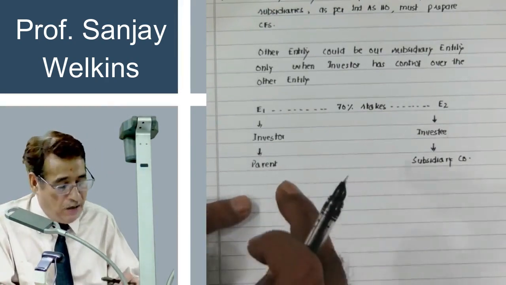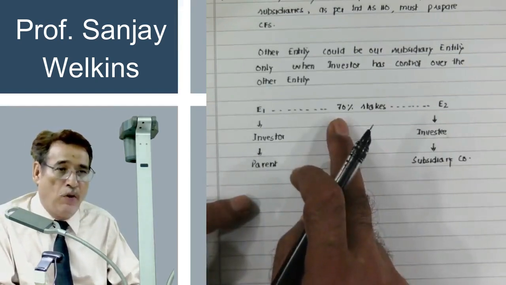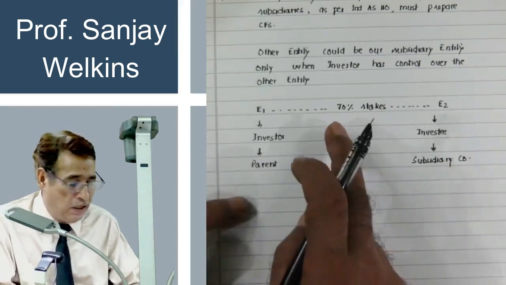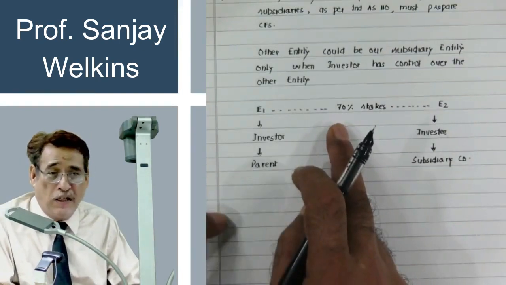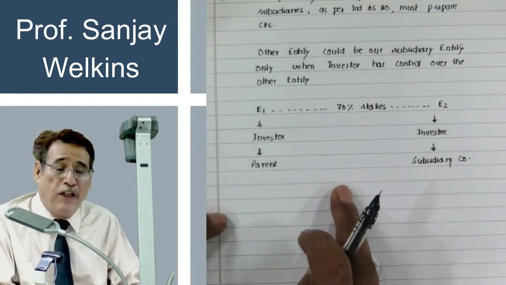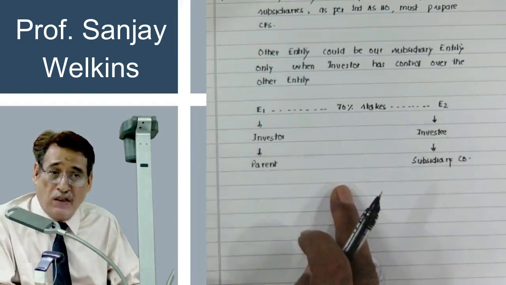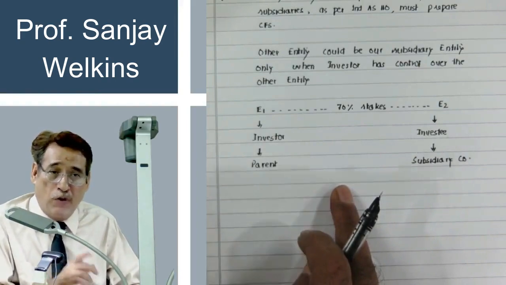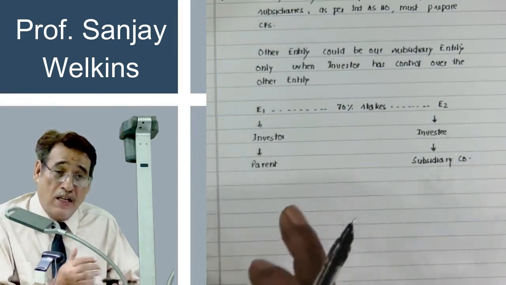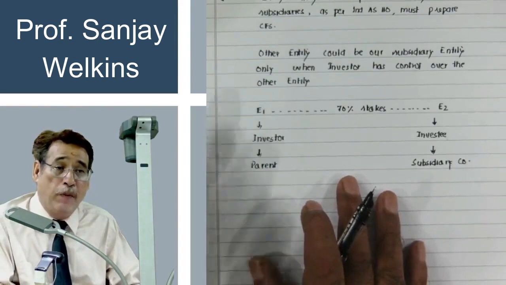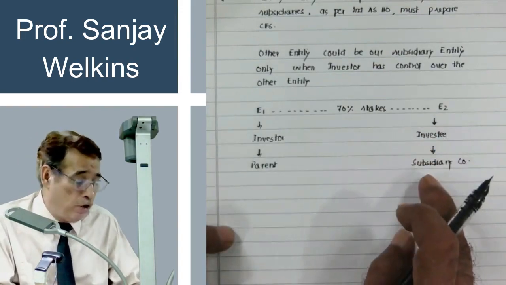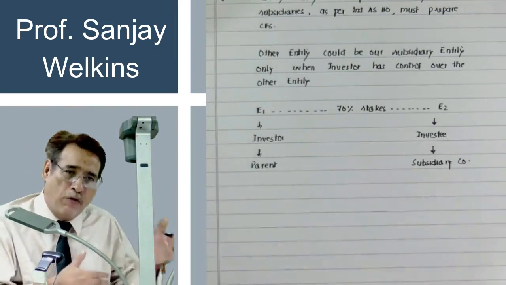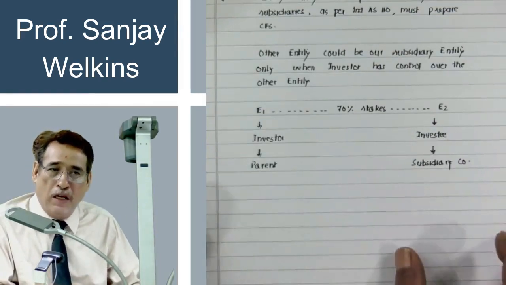For example, suppose I acquired the control, for simplicity's sake, in the beginning of the year. If I am going to prepare consolidated financial statement in the beginning of the year, in that case, Ind AS 103 will apply. Correct? On the date of acquisition, we do the accounting as per Ind AS 103. But by the end of the year, and in the subsequent years, we are going to apply Ind AS 110.